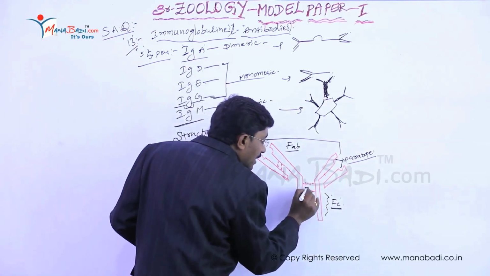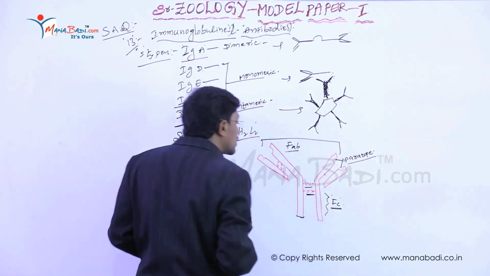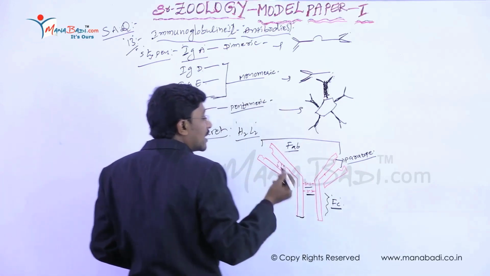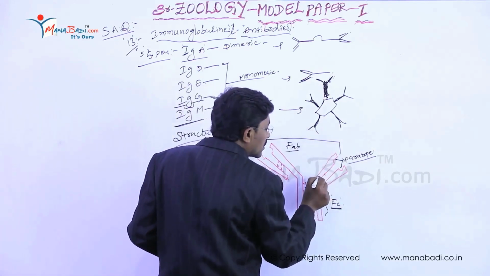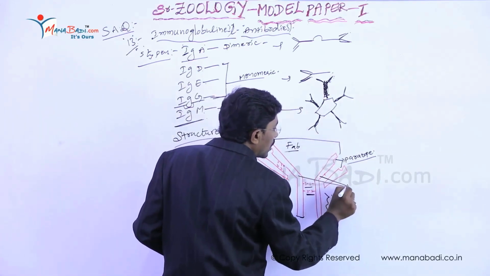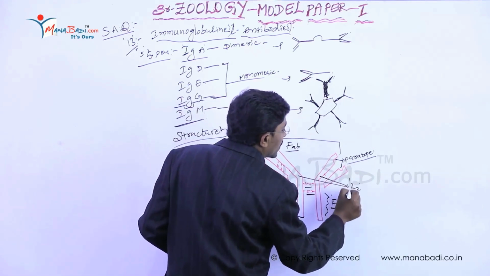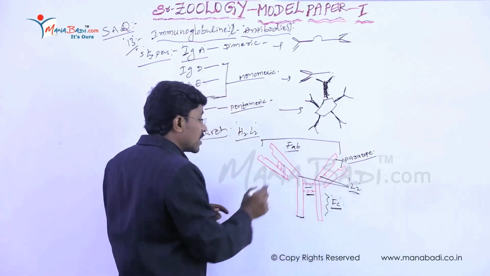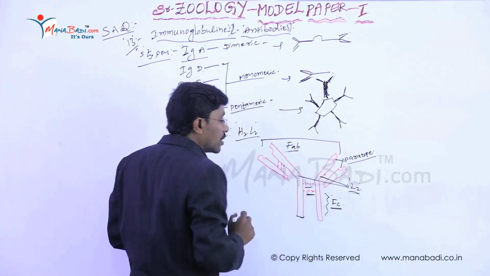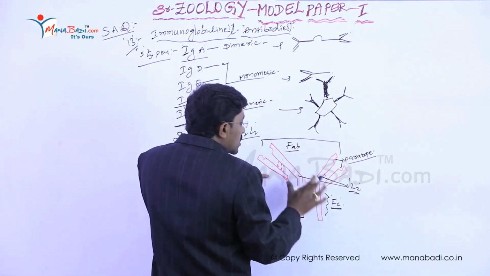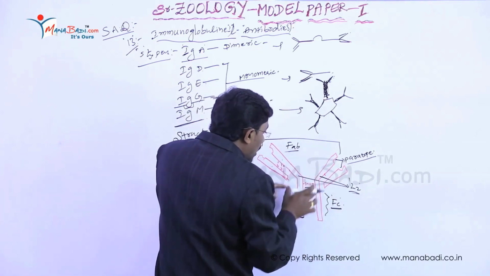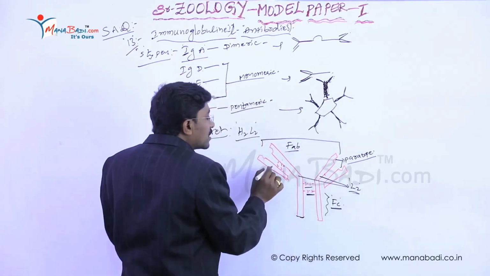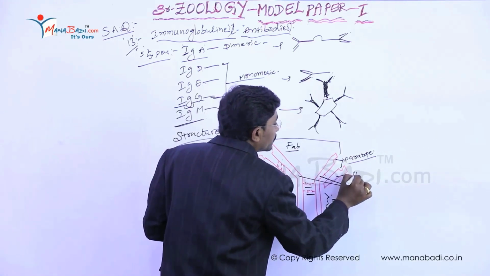And these are the disulfide bonds. So here the L2 structure means these two long structures, and this is the H2. So these are totally 4 polypeptide chains: 1, 2, 3, 4. Right. This region is called the heavy chain. This is L shape, and these are the H, meaning heavy.